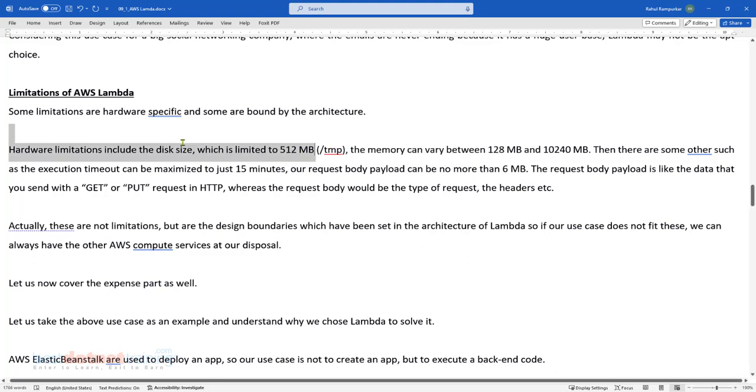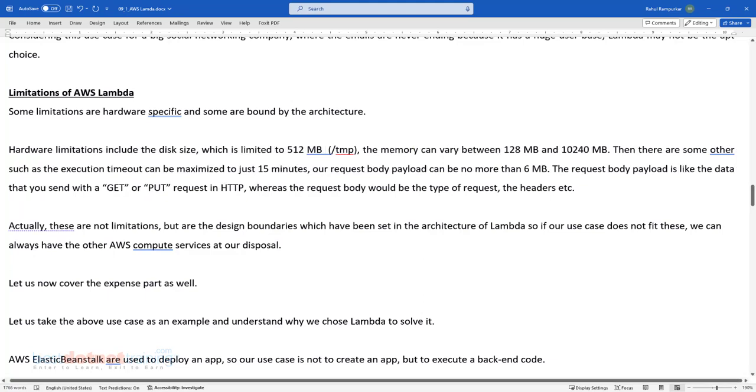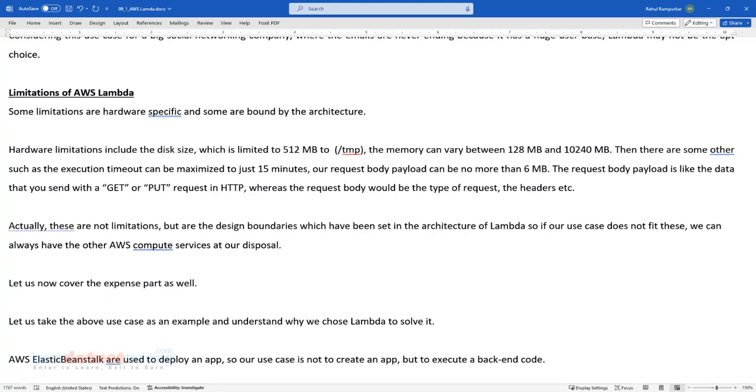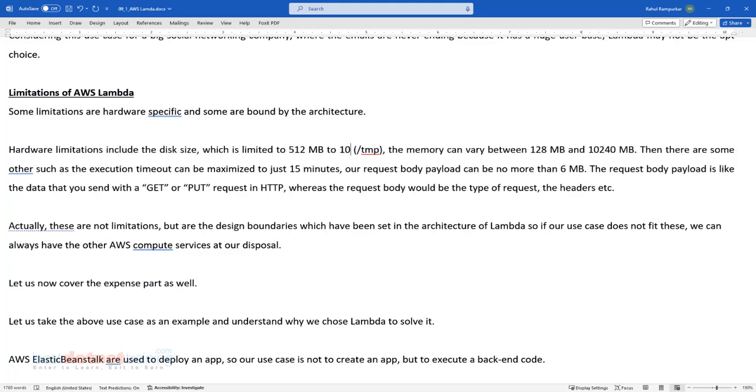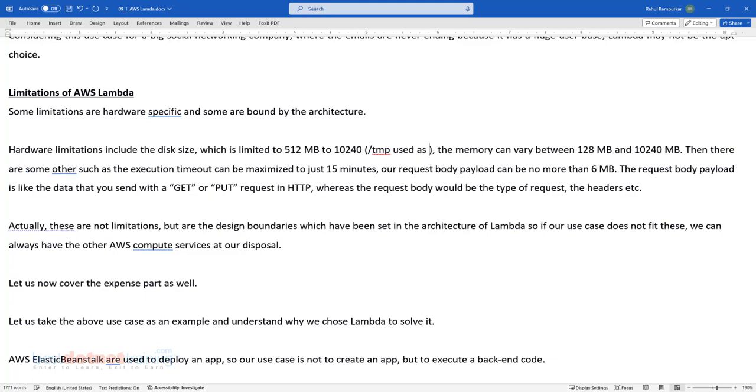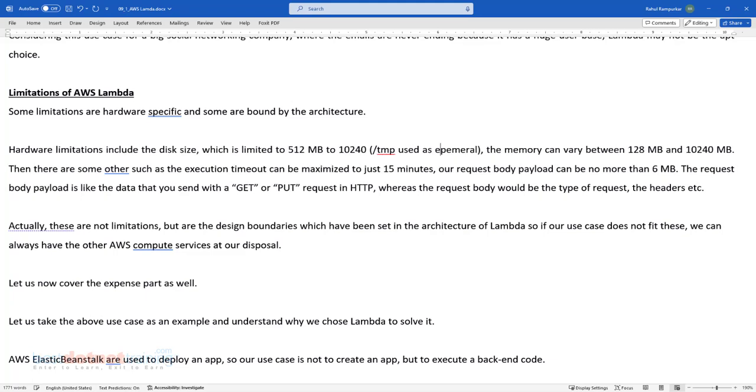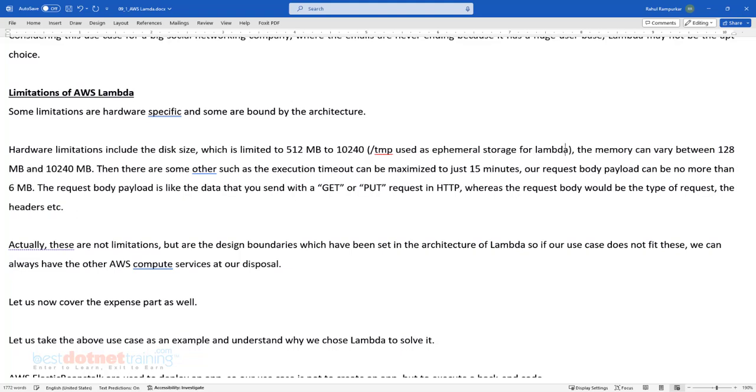But I think this has increased. I guess it starts from a minimum of 512 MB, and beyond that they have doubled it, or more than that. Sometimes they give up to 10240 also. This is available as the temp directory, and this is also what they call ephemeral storage. Have you heard of that? Anyone? Ephemeral storage? What do I mean by ephemeral storage? Anyone?